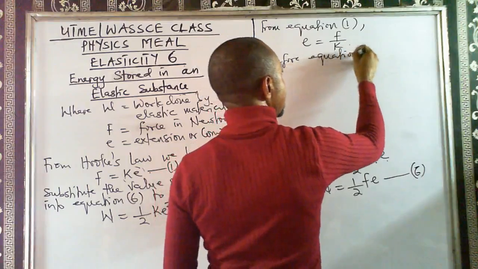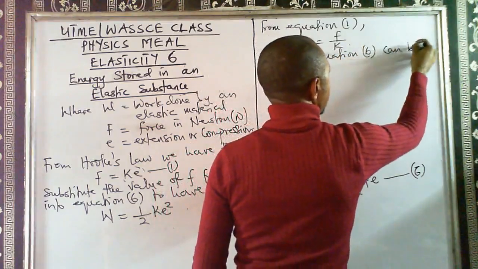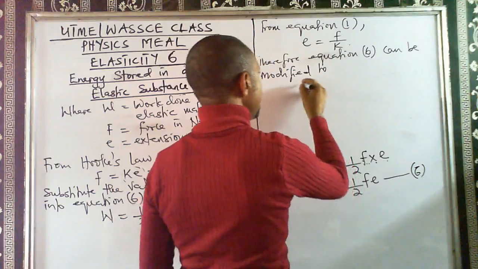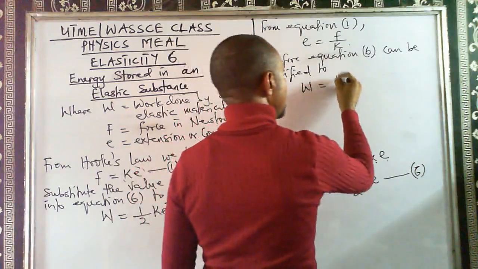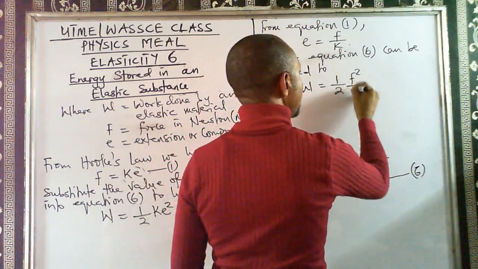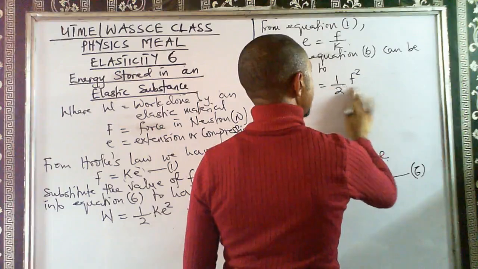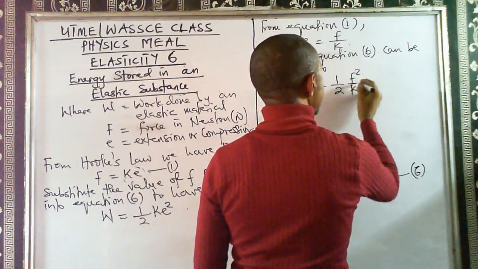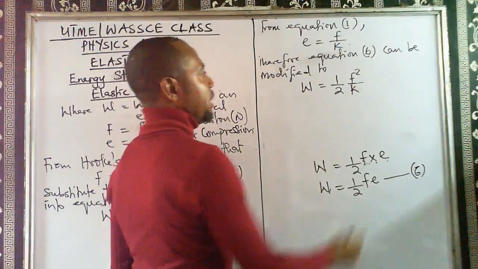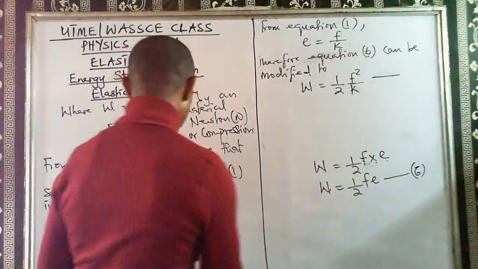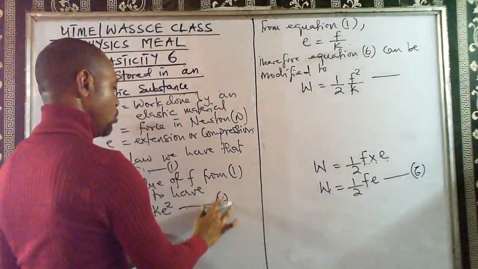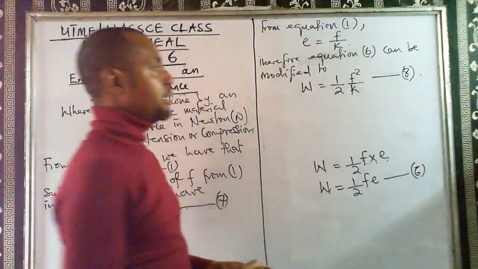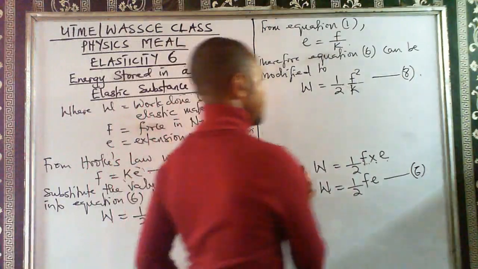Therefore, equation 6 can be modified to work done equals 1 over 2 F squared over K. Let's write it separately: 1 over 2 times F squared over K. What was my last equation here? This is equation 7, then this is going to be equation 8.